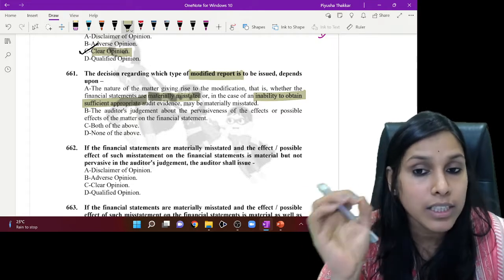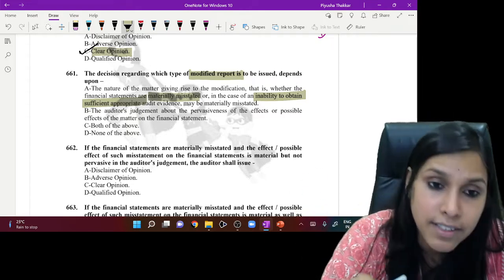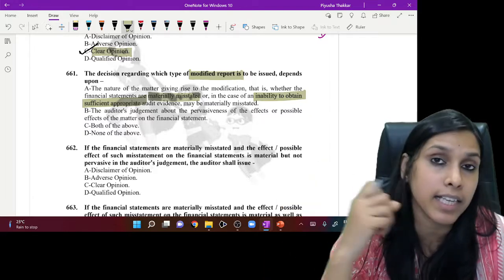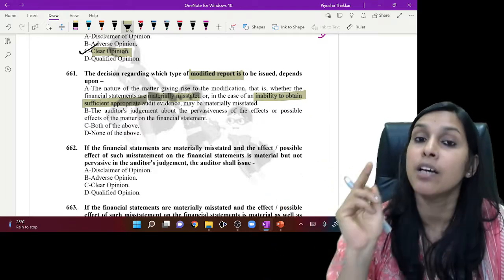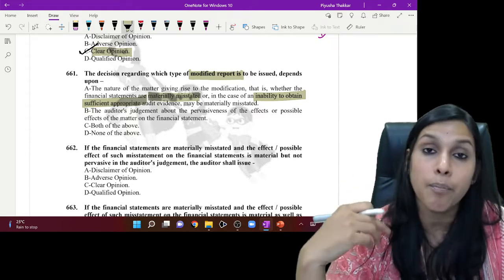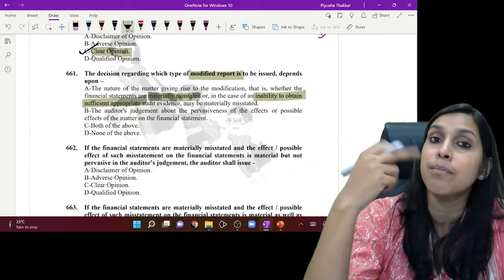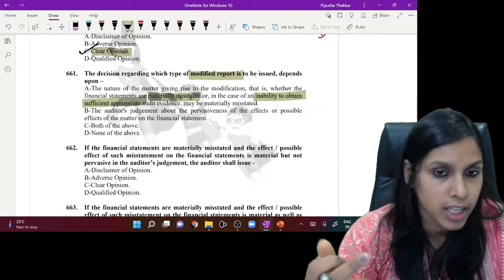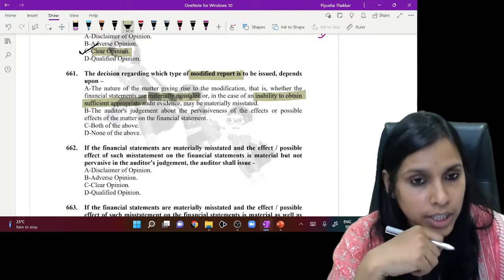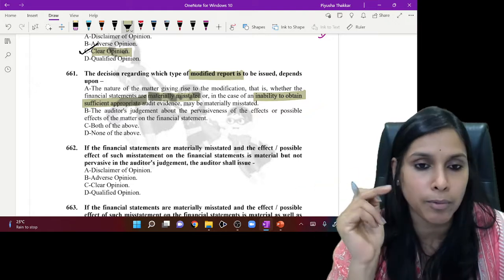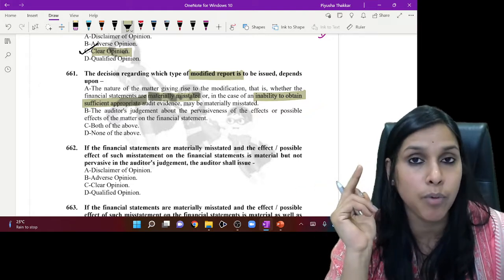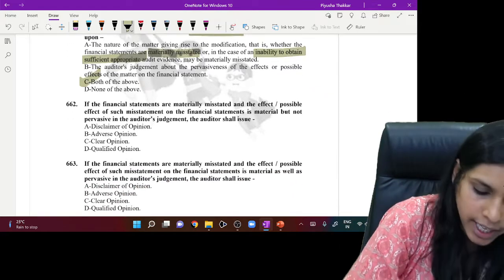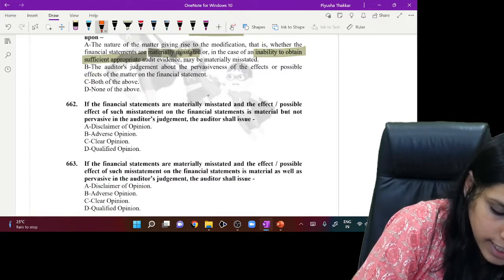Option B, auditor's judgment about the pervasiveness of the effects or possible effects. Effects come when the financial statements are materially misstated, and possible effects when there's a limitation on scope or inability to obtain sufficient and appropriate audit evidence. So B also holds ground. Option C is both of the above, option D is none of the above. So the most apt answer here would be C. Let's quickly go ahead further.